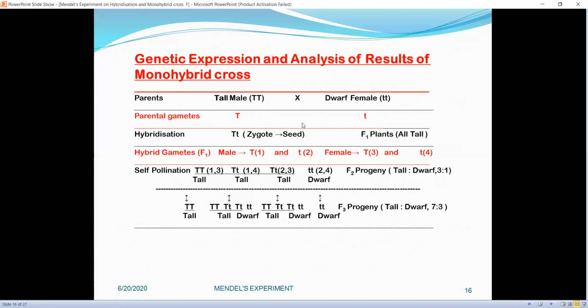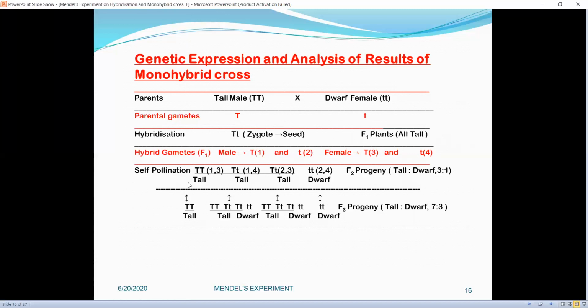When the two are crossed, the tall male plant will give gamete capital T and the female plant will give small t, and on fertilization it will form Tt in the zygote, which will set the seed. When the seeds are sown, F1 plants will be formed. All the F1 plants were tall, although they had the allele small t.